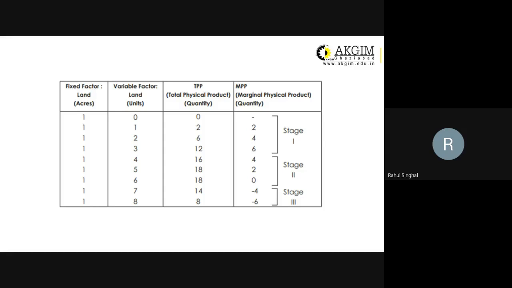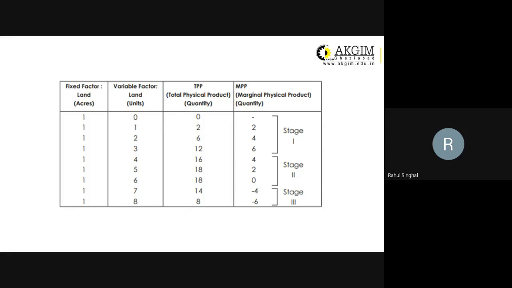But we need to understand that the entire life cycle has been categorized into three stages. The first stage shows increasing return, the second stage shows diminishing return, and the third stage shows decline. So each and every manufacturing unit tries to operate in the second stage. No manufacturing unit wants to enter the third stage, and none wants to remain restricted to the first stage, since in the second stage you have scope to increase your output.